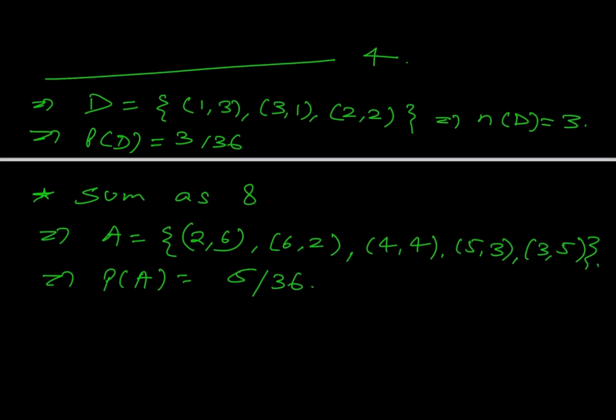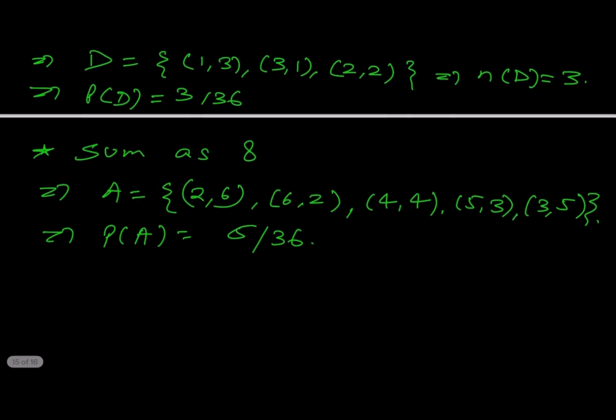So we are observing that up to 7, the outcomes related to that event are increasing by 1. But after 7, from 8 to 12, the outcomes are decreasing by 1, right?